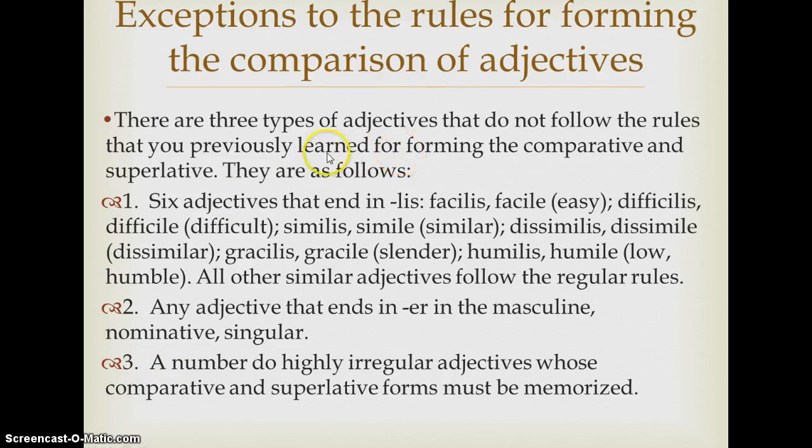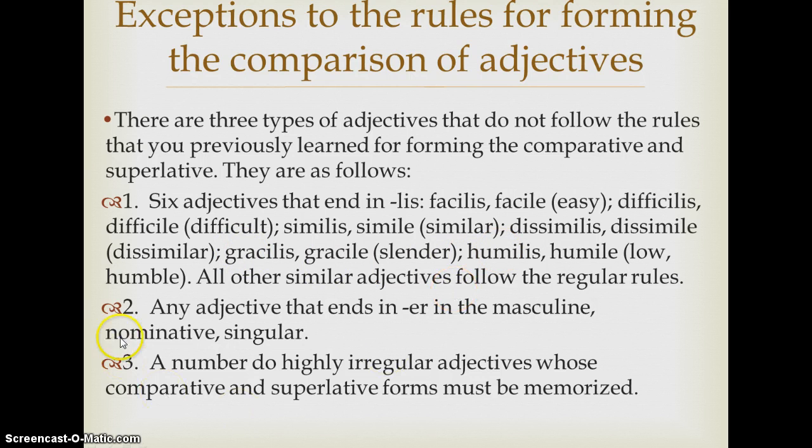Okay, so here are the ones that are going to break the rules. Number 1, first category. There are 6 adjectives that end in lis that are going to form their superlative irregularly. The 6 adjectives are facilis, difficilis, similis, dissimilis, gracilis, and humilis.